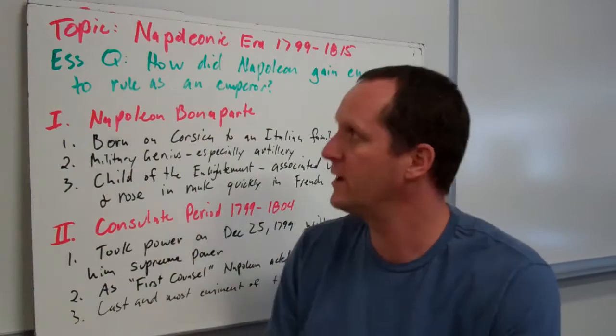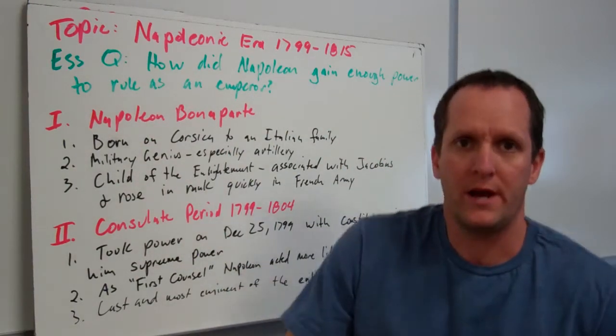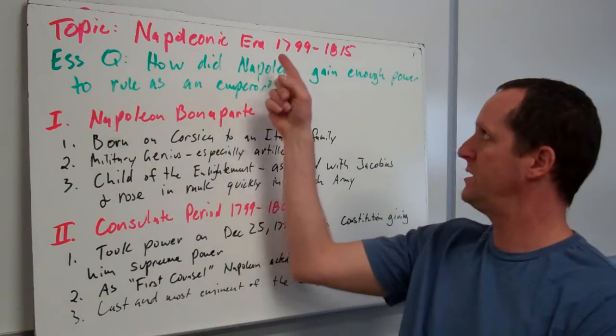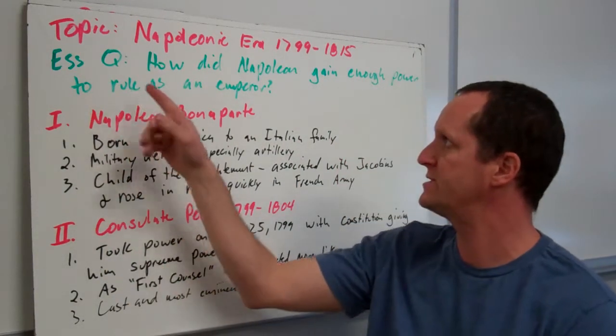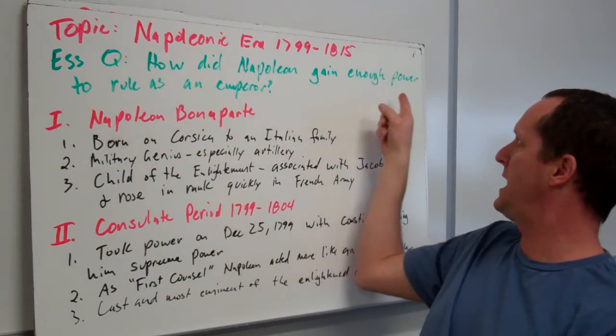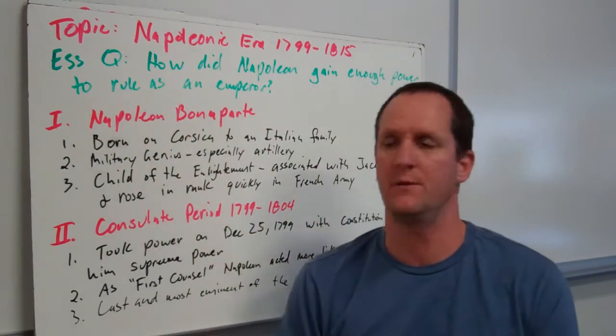All right, class, let's get going here. Topic, Napoleonic era. We've been covering the French Revolution, 1799-1815. Napoleon took control of France. Our essential question: how did Napoleon gain enough power to rule as an emperor?